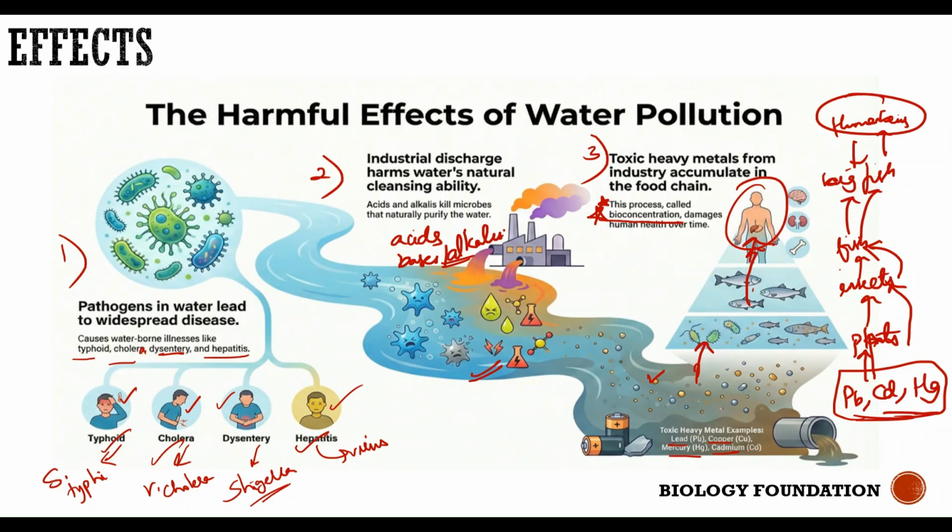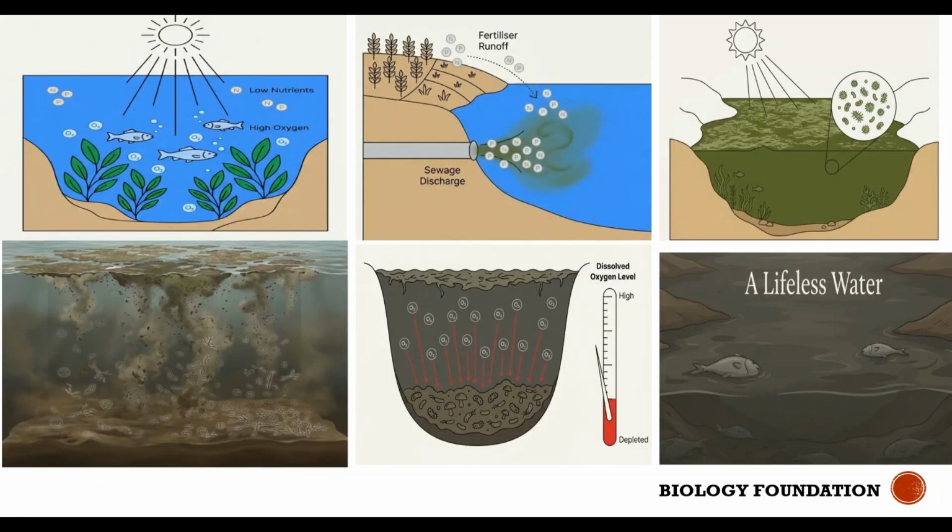Thirdly, the heavy metals accumulation can result in bioconcentration, where our bodies are completely contaminated with these heavy metals. When these heavy metals are accumulated, what will happen? It can affect our organs, okay, various organs. There won't be proper functioning of your kidneys, brain, liver, stomach, everything.